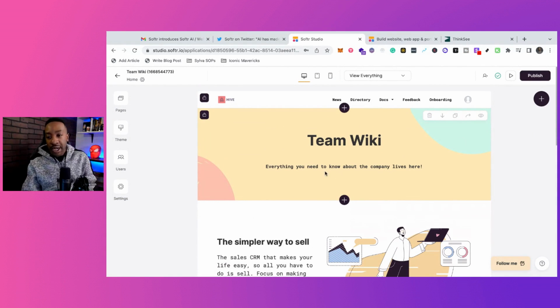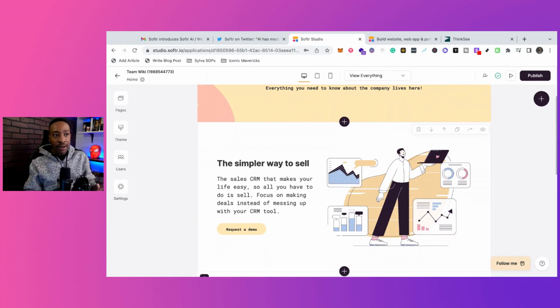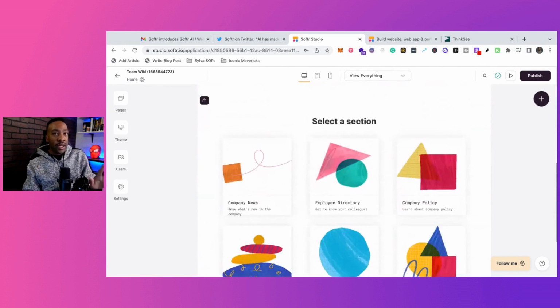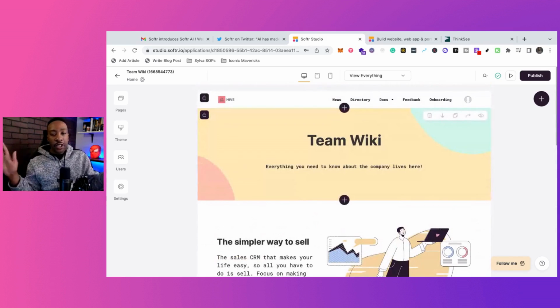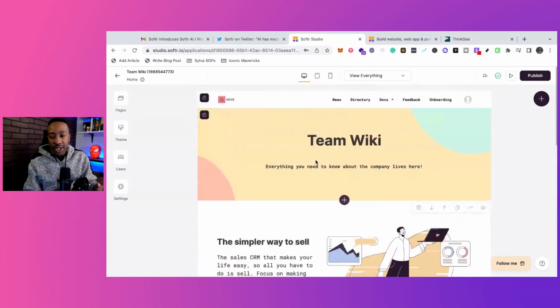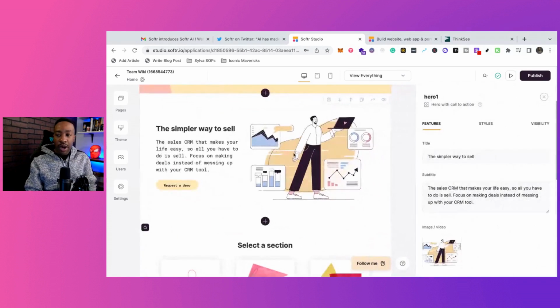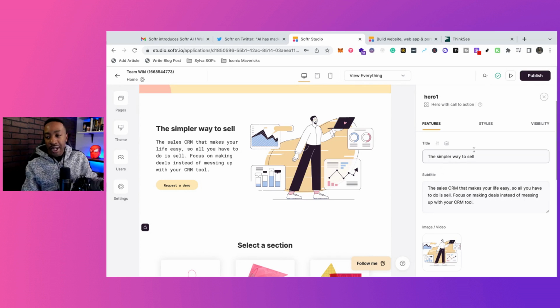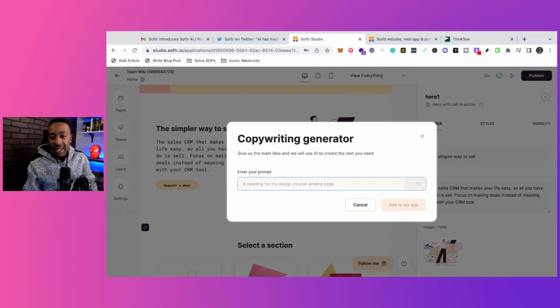Now, if you drop down, we're in the editor right here. If you've ever created a website using Wix or Squarespace, it's very similar with these block sections. Say for instance, I go into this header section, or this one section where I can get the hero section. Once I click on it, I can look at the title and it says the simplest way to sell. If you look at this little icon all the way to the right, it's kind of small right there, it's actually an outline of a robot. I can click that and it says copywriting generator. So give the main idea and the AI will create the text for you.